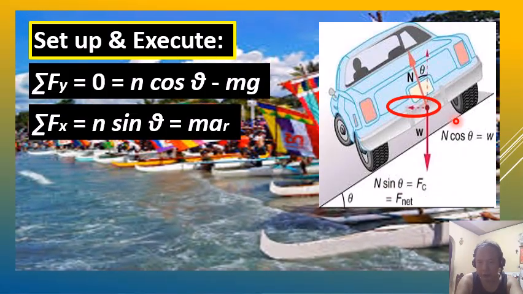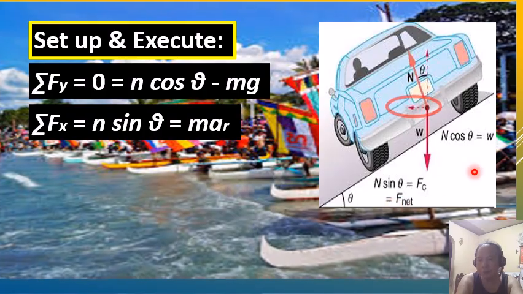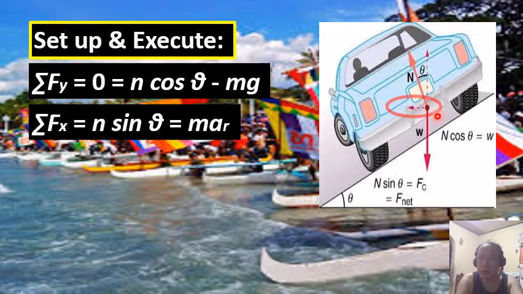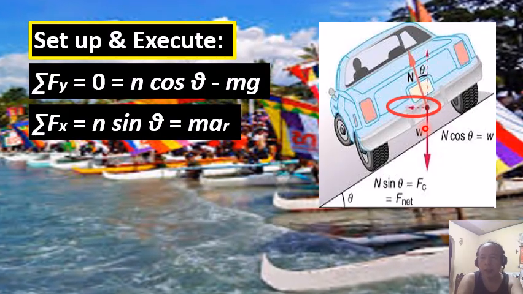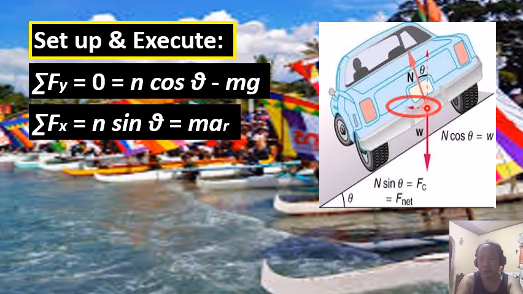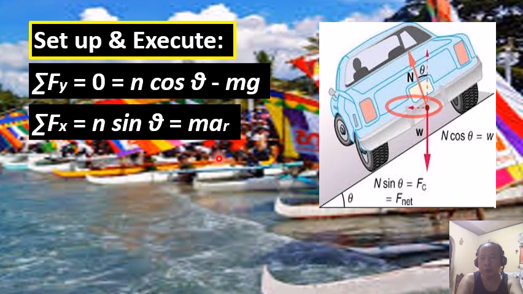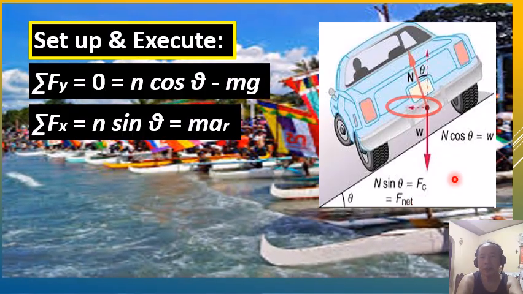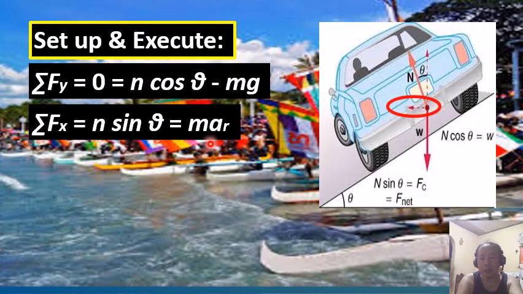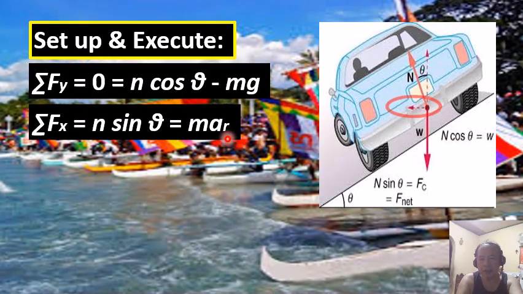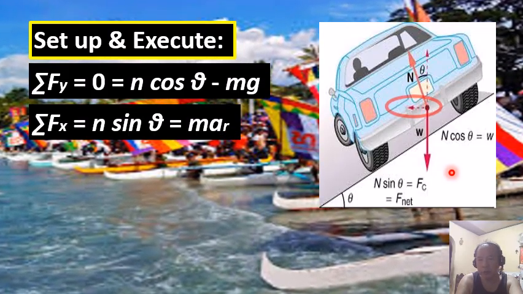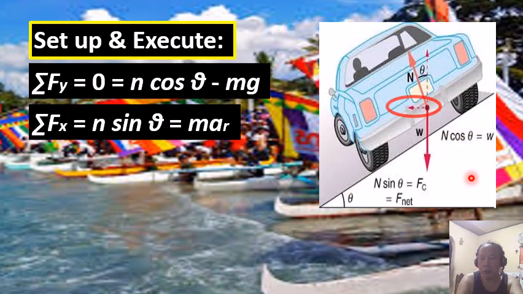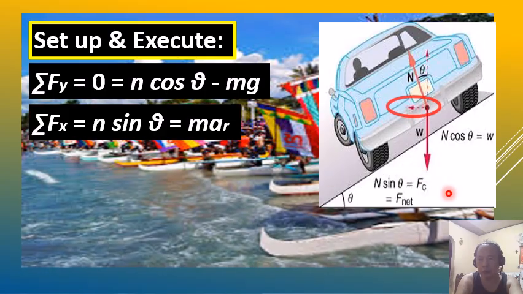But in here, because of the bank angle, causing an x component of the normal force, we are able to get the needed centripetal force that will cause the car to have a radial or centripetal acceleration to perfectly round the curve, even in the absence of friction.